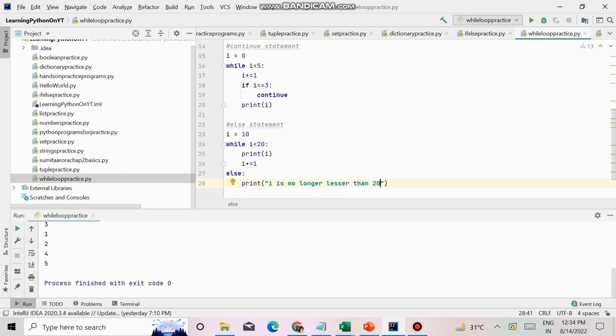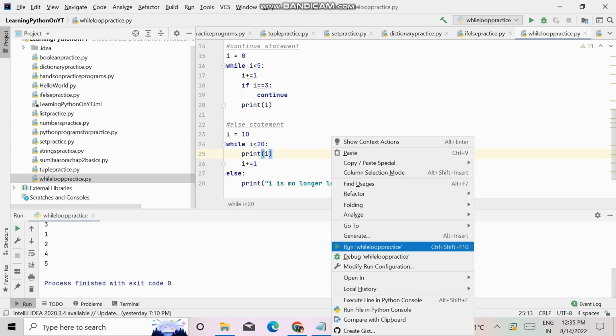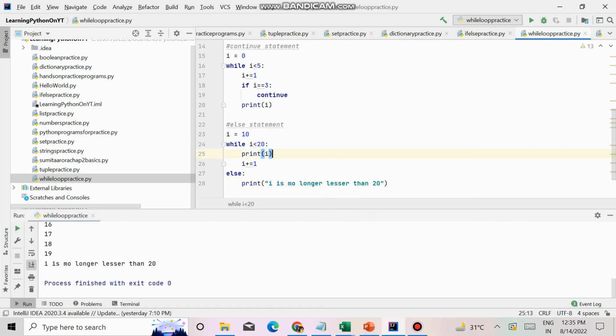So it goes from 24, checks if it's correct or not. If not, then go to 27 and then print line 28. After 19 it has written, I is no longer lesser than 20. Okay, so this is the while statement.